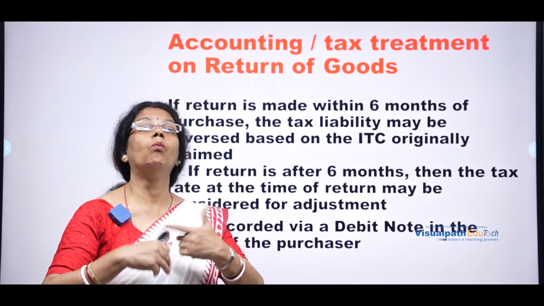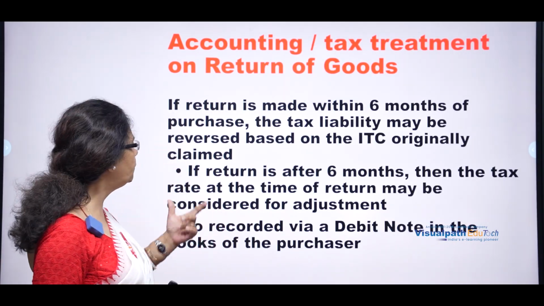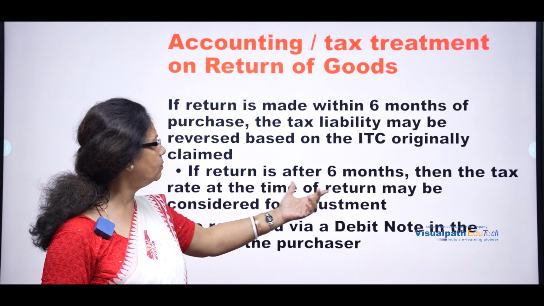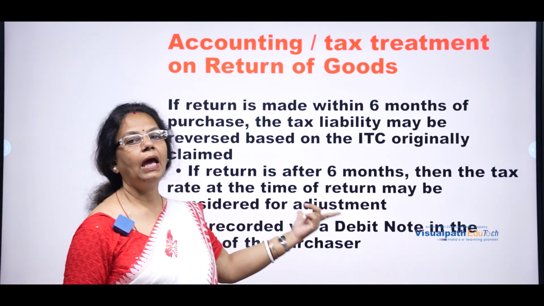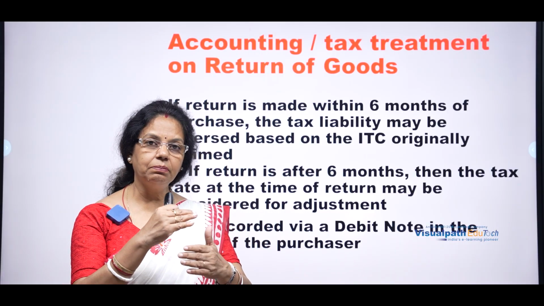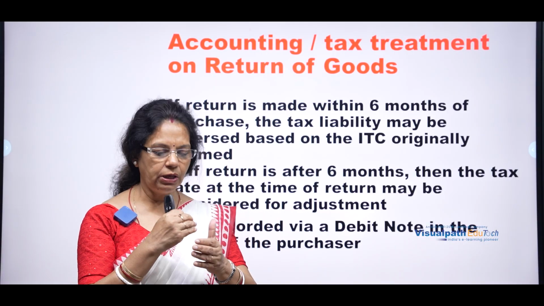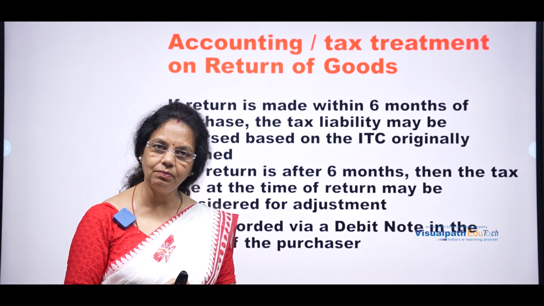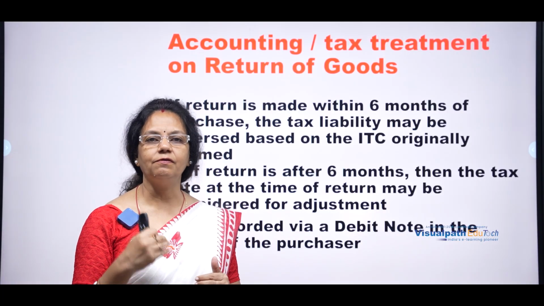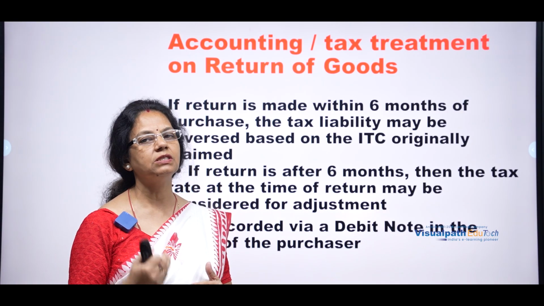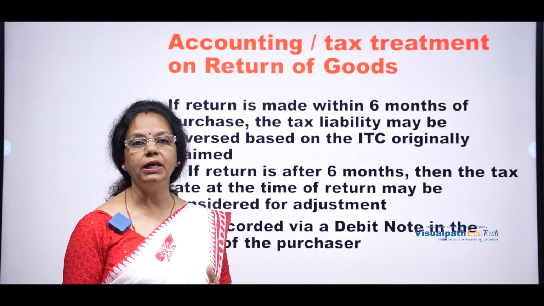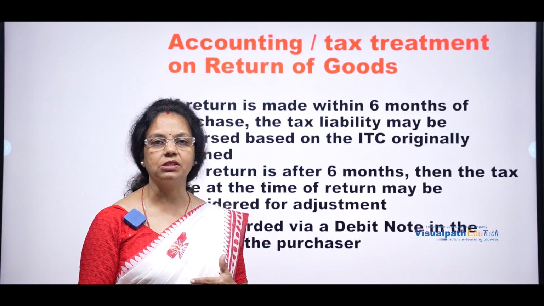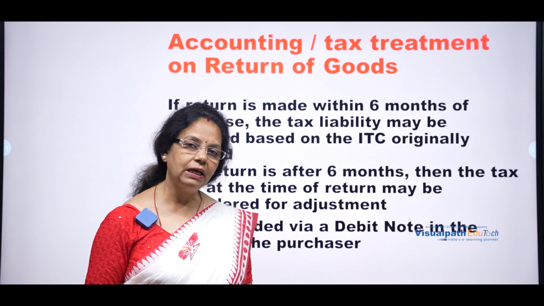What happens if it is more than 6 months? If return is after 6 months, then what happened? The tax rate at the time of return may be considered for the adjustment. So the tax rate may differ. Today, if it is 15%, tomorrow it may be 12%, day after tomorrow it may be 16%. So the tax rate changes every year, or sometimes every 3 or 6 months. Mostly in every financial year, we can see changes in the tax rate. So in that case, what happened?